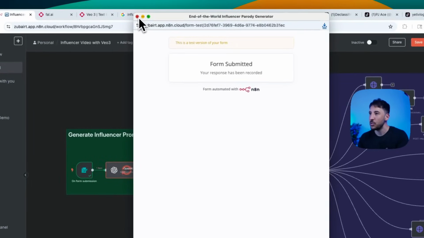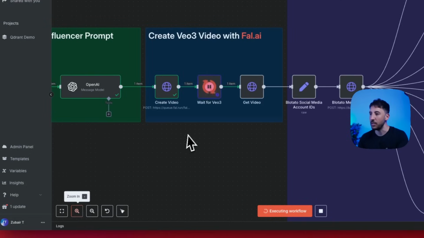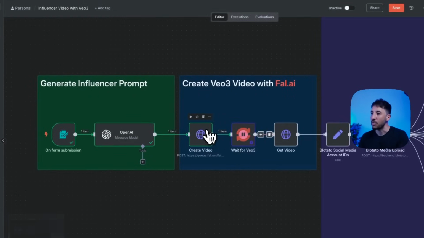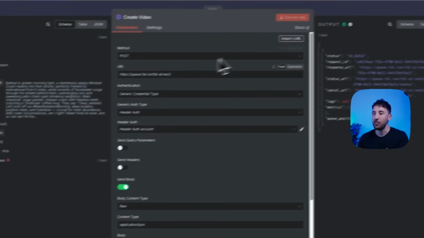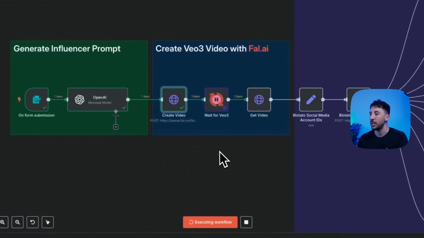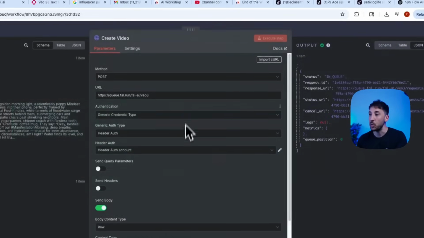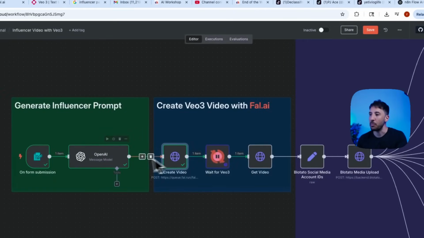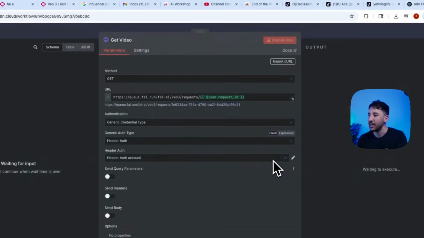And what this is going to do is, once the form gets submitted, as you can see right here, now this OpenAI node is going to generate the prompt. And then now we're going to reach out to this particular area. So let me zoom in a little bit here so I can show you what's happening. So right now we reached out to Fal.ai, which is this platform that you can use. Then I'm going to show you how to get your credentials and everything. And then we'll generate this video because we're reaching out to this endpoint, which is the VO3 endpoint. So from this prompt, it's just going to create the video just from text, right? And then we're going to get that video afterwards.